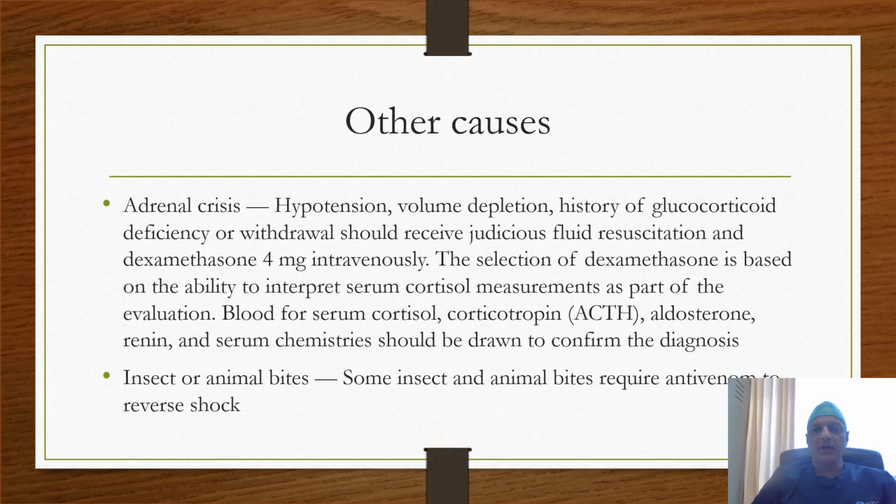Another important but underdiagnosed cause of shock is adrenal crisis, where the patient is volume depleted and there is a history of glucocorticoid deficiency or withdrawal. Such patients should be judiciously fluid resuscitated and dexamethasone should be given, 4 mg intravenously. Another important cause includes insect or animal bites, where antivenom is required to reverse the shock state.